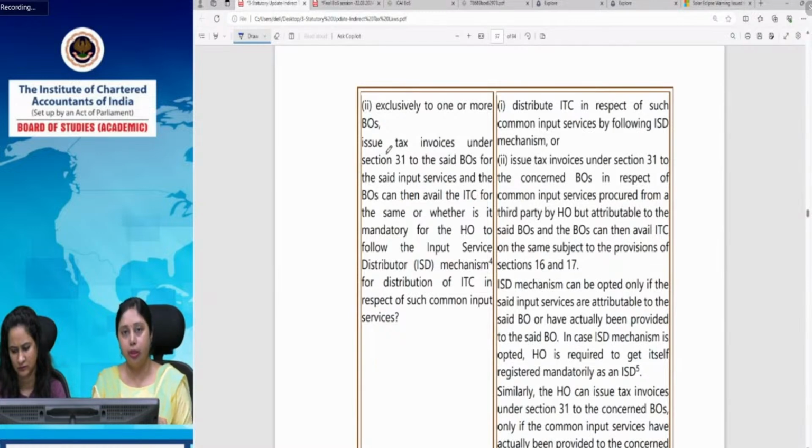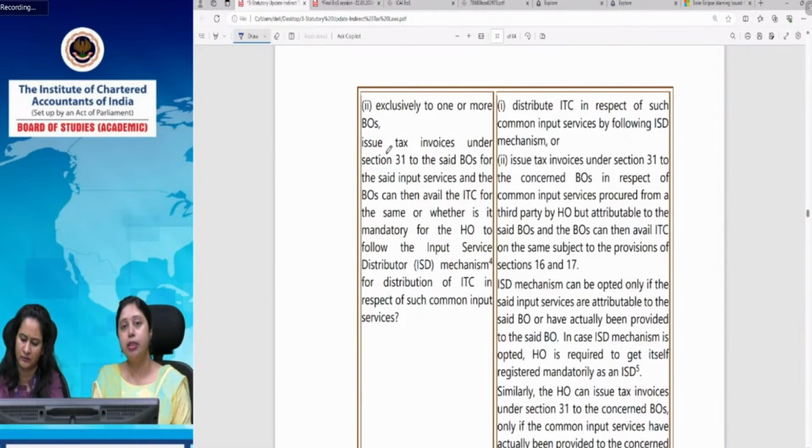Then what head office does is there are two ways which are available for head office to pass on the credit with respect to these services which are being commonly used by head office and branch office. It can take an ISD registration, input service distributor registration, and it can issue ISD invoices to the branch offices with respect to the proportion of services which they are consuming. We have a separate ISD provision for this that all of you must be knowing.